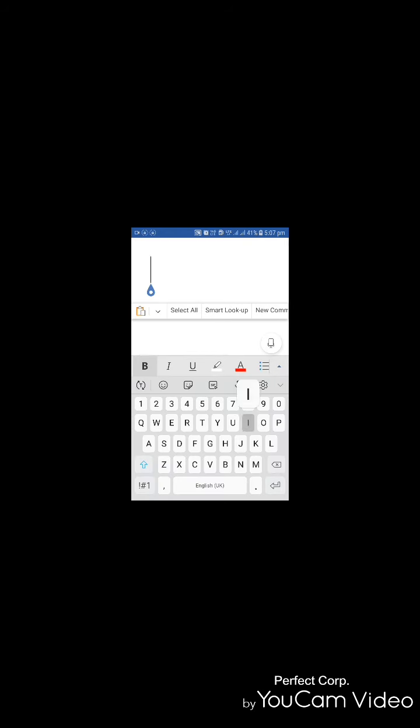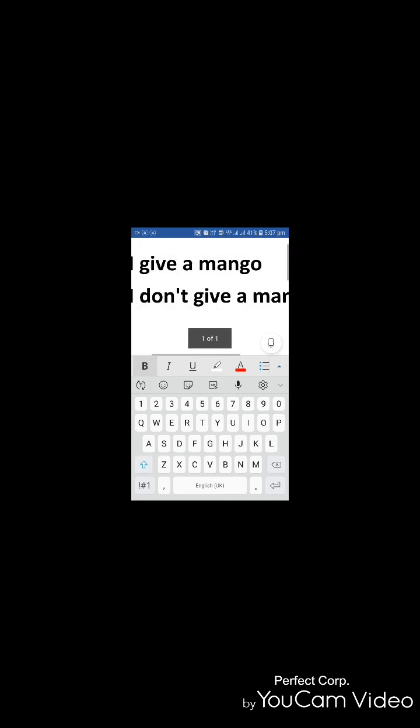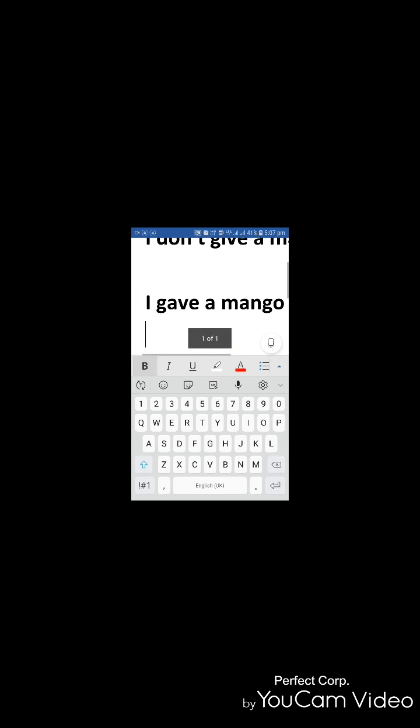I give a mango. This is simple present tense. I don't give a mango. Fine. Next, simple past. I gave a mango. I didn't give a mango.